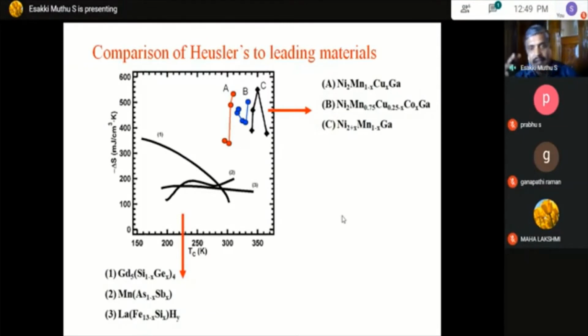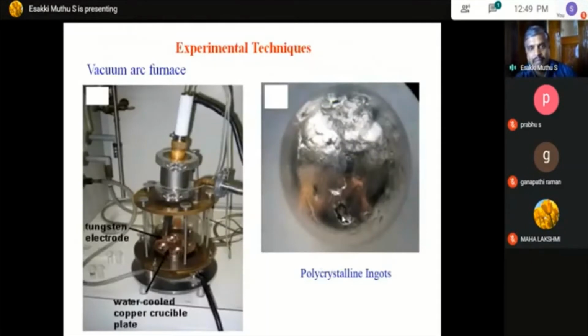And now we can see in what way we can prepare this Heusler material. Usually we prepare this material by using a vacuum arc melting furnace. We put different materials in this and pass a high current through the material, and it gets melted. After that, we anneal this material at a certain temperature. Finally, we get an ingot like this, a button-shaped material. This is an alloy. So a polycrystalline ingot we will get from the vacuum arc melting furnace.